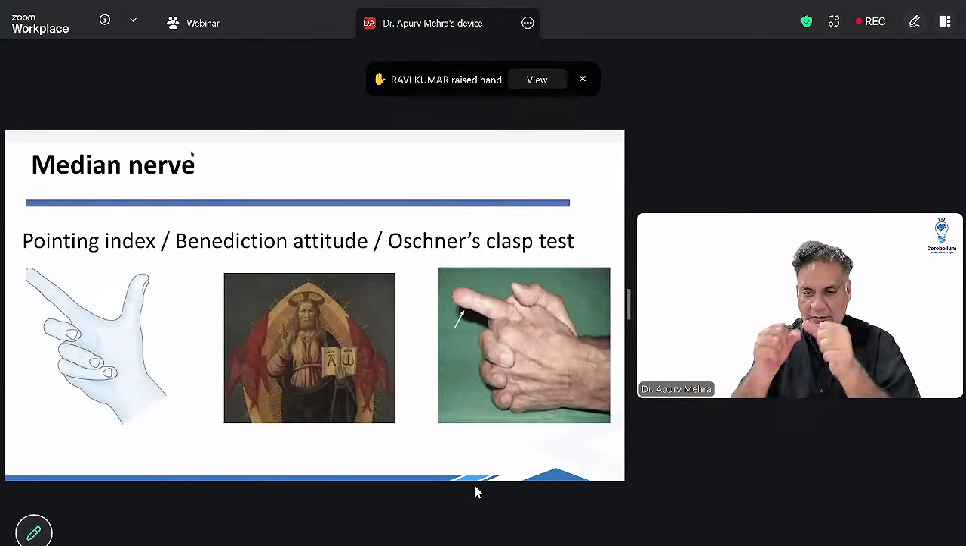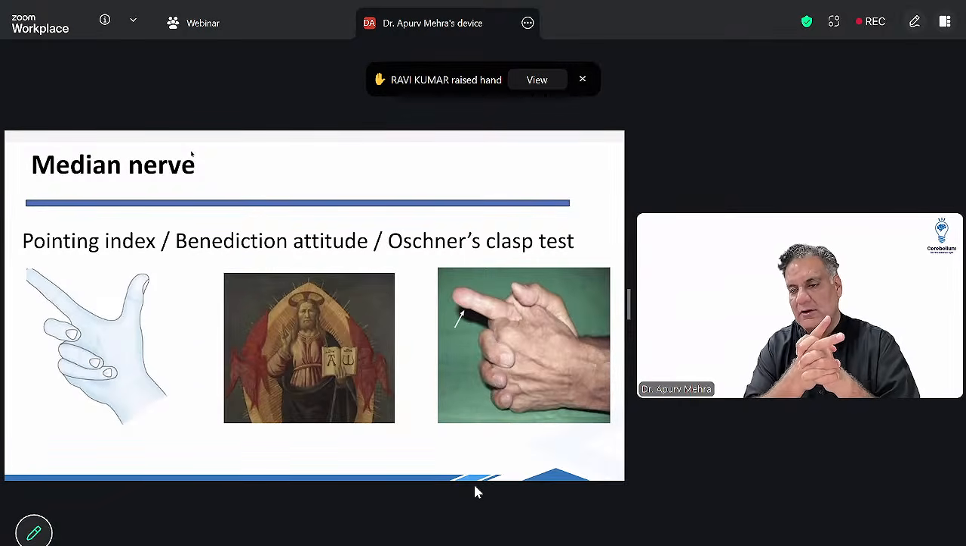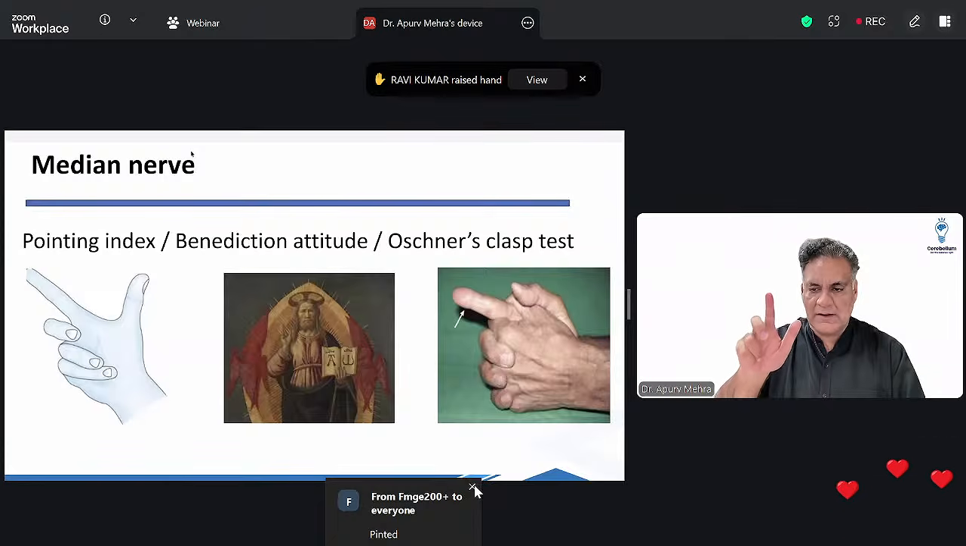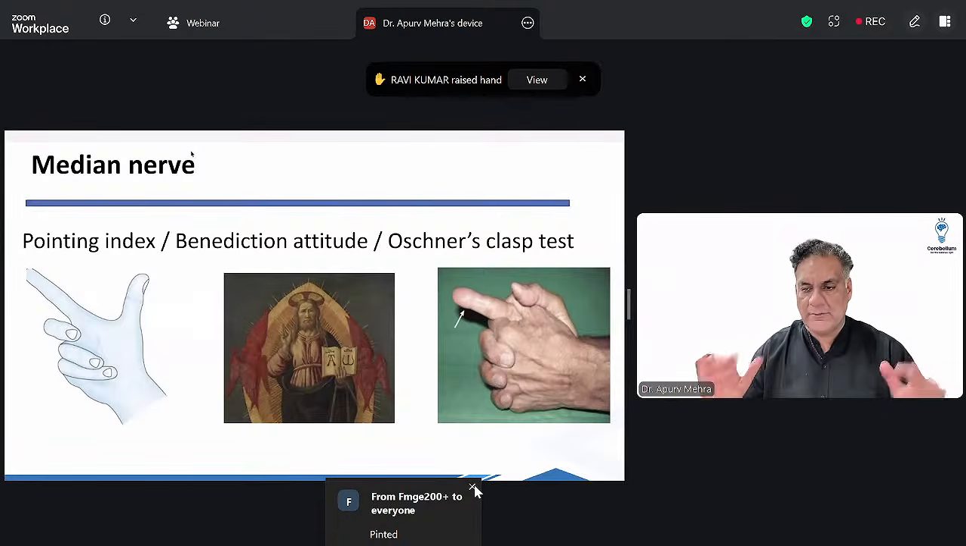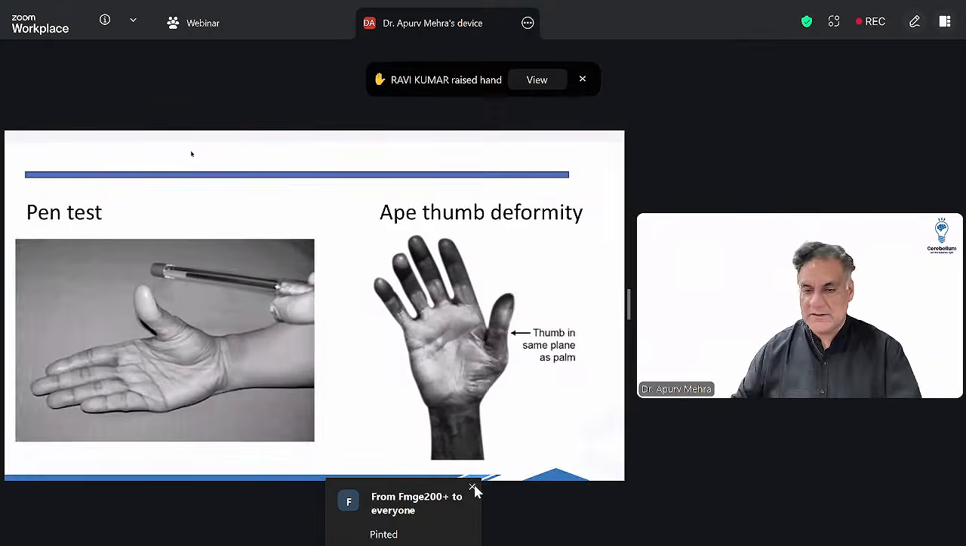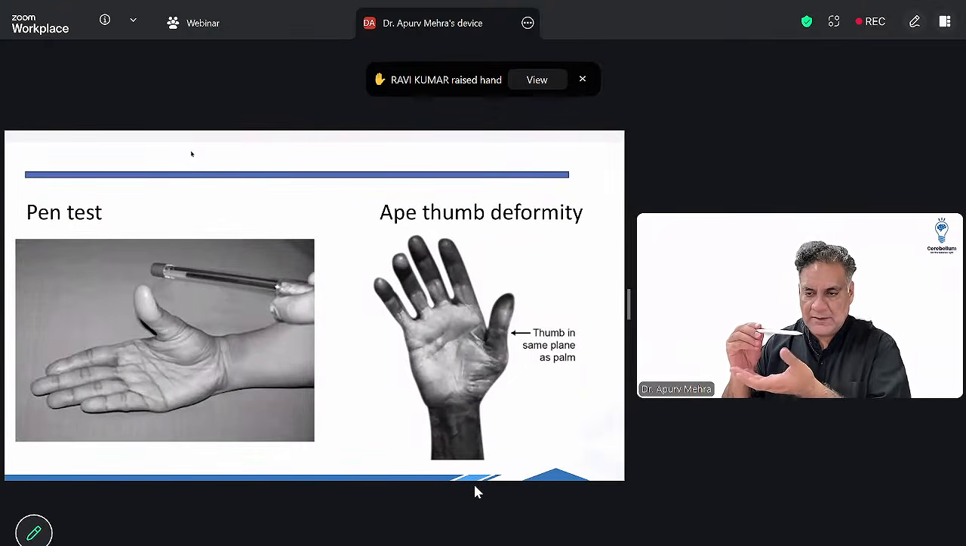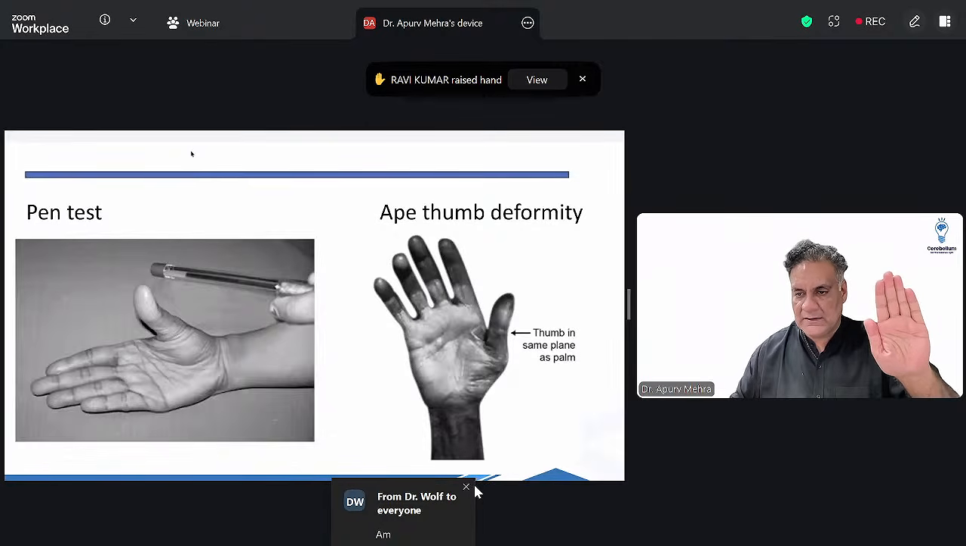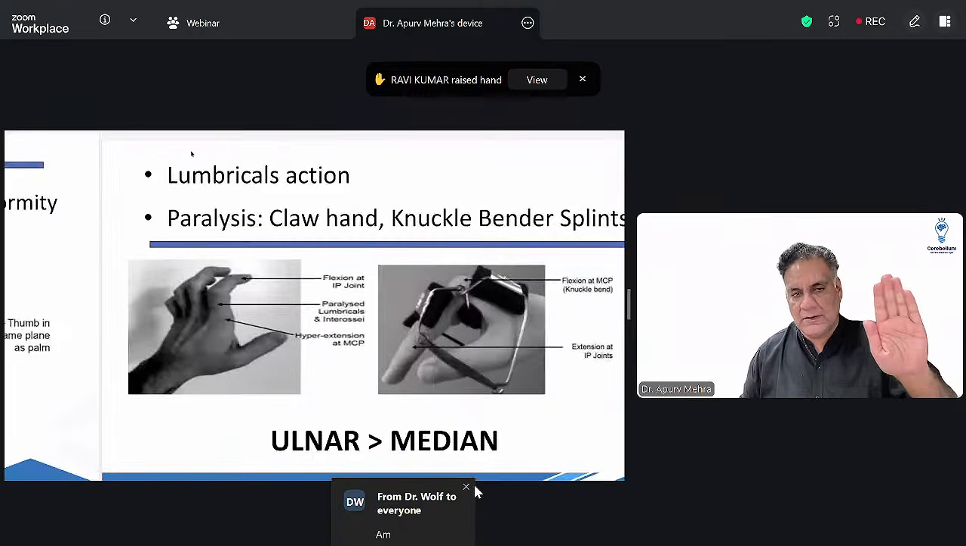If you ask the patient to make a fist and his fingers stand out, this is called as pointing index or Ochsner clasp test. This is how the Pope talks, also called as benediction attitude. The flexion of first two fingers is controlled by the median nerve. Also remember, if you ask a patient to hold a pen above the palm and touch it, this is pen test, again median nerve. Median nerve is supposed to do opposition. If median nerve is paralyzed, thumb will be in the same plane as palm, called as ape thumb deformity.